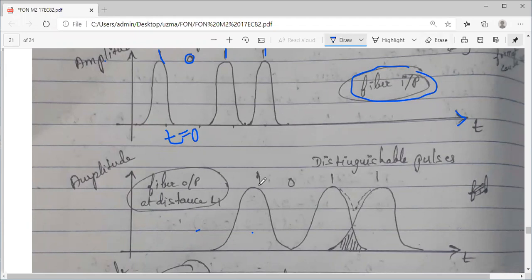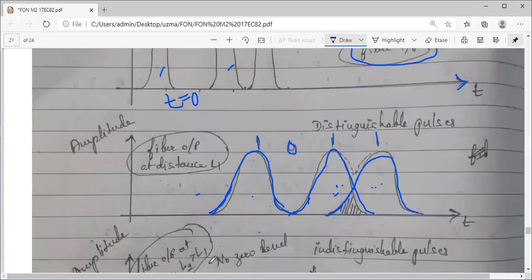If you see, even though we are getting this 1011 information, check the broadening of the pulse. You can observe the original pulses and there is a broadening. 1 is there, okay, it is identifiable. Even 0, no information. There is 1 here, but there is an overlap here. As the pulses get broadened, definitely the neighboring pulses will overlap with each other, something like this.